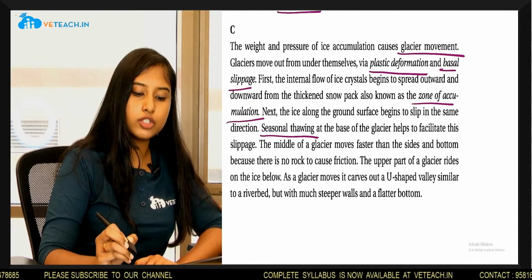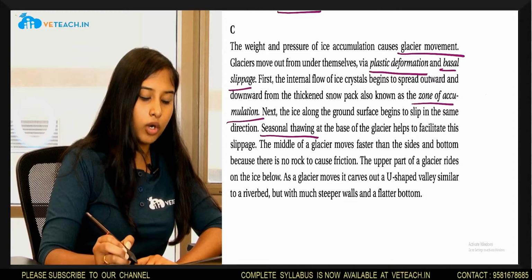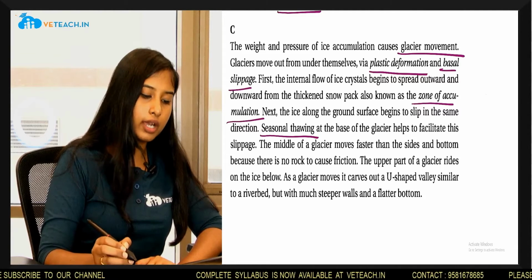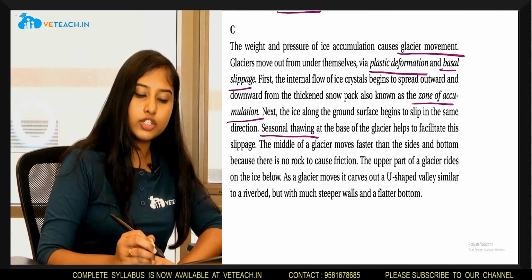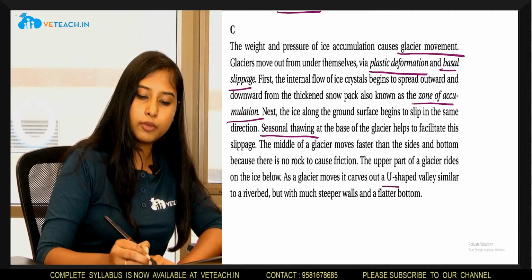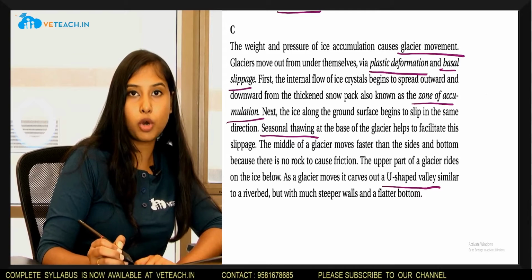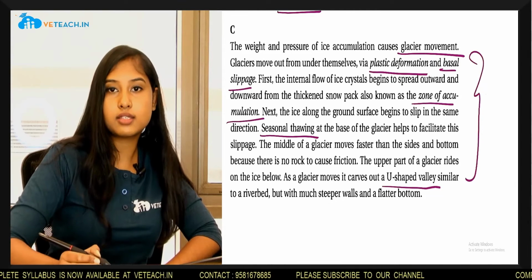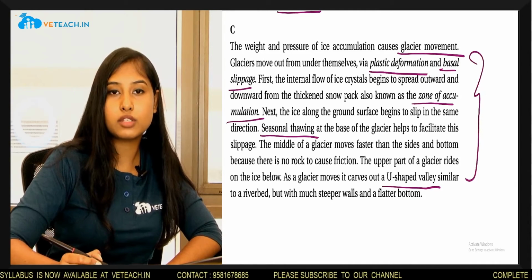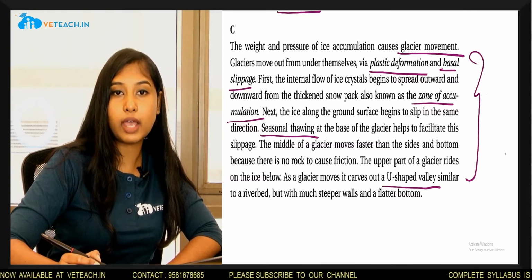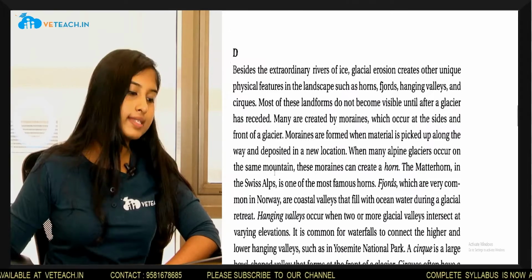The middle of a glacier moves faster than the sides and bottom because there is no rock to cause friction. The upper part of a glacier rides on the ice below. As the glacier moves, it carves out a U-shaped valley similar to a riverbed but with much steeper walls and a flatter bottom. Section C discusses the glacier movement and the mechanism of the movement. Further, as a glacier moves, it makes a U-shaped valley and creates a landform. Section D.